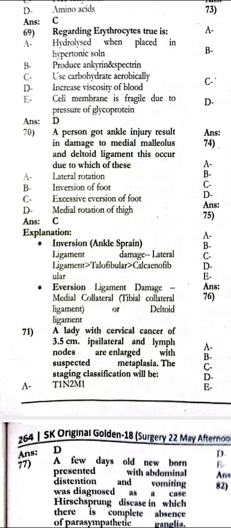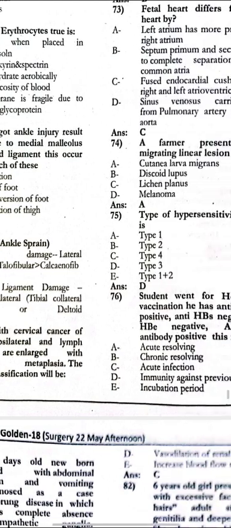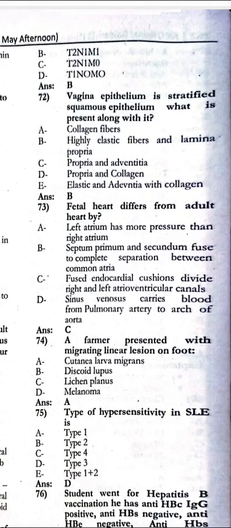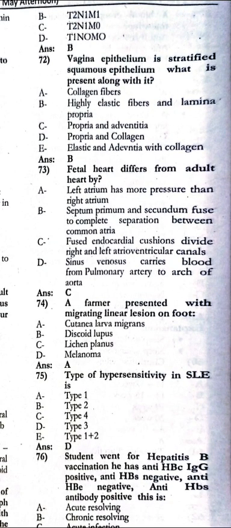The lady with the cervical cancer of 3.5 centimeters size and the lymph nodes are enlarged with the suspected metastasis. The staging of this would be the T2N1M1. The vaginal epithelium is stratified squamous epithelium. What is present along with it? There are high elastic fibers in the lamina propria. The fetal heart differs from the adult heart: the fused endocardial cushions divide right and left atrioventricular canals.